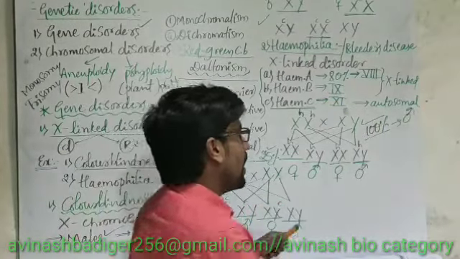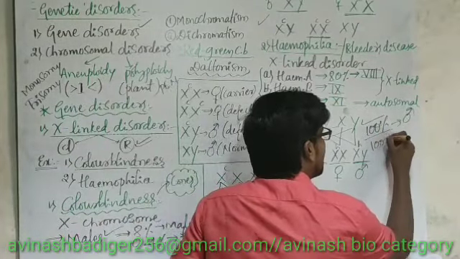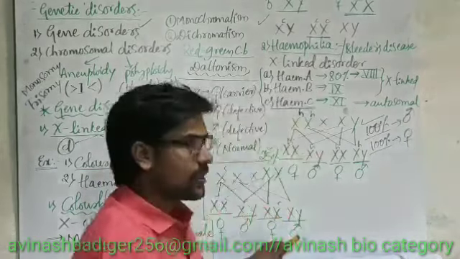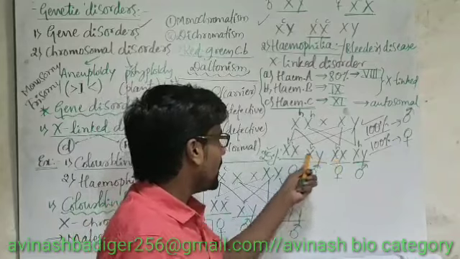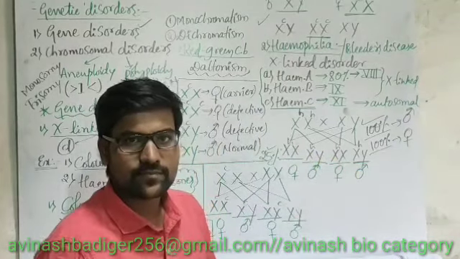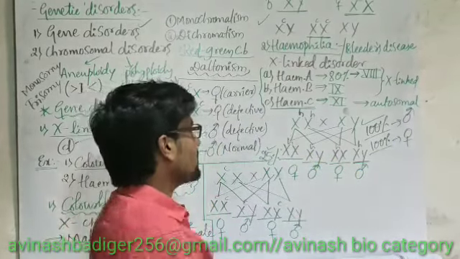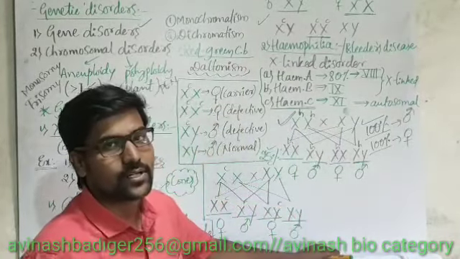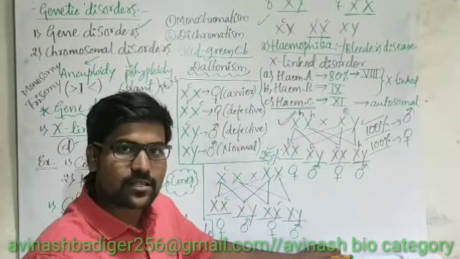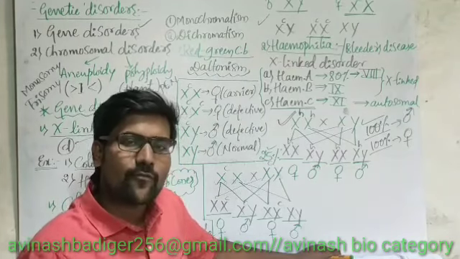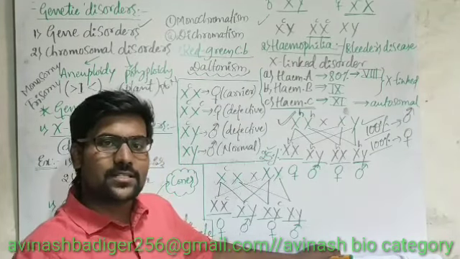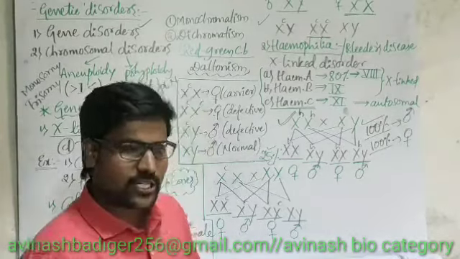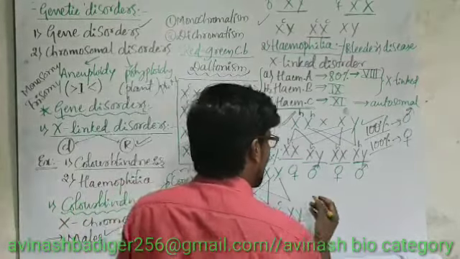Then 100% of all the daughters are carriers. This is the condition. That means here the female or mother is powerful in carrying the disorder in case of X-linked. But in case of Y-linked, father dominance is more. And here if the condition is like this, let me write one more condition.